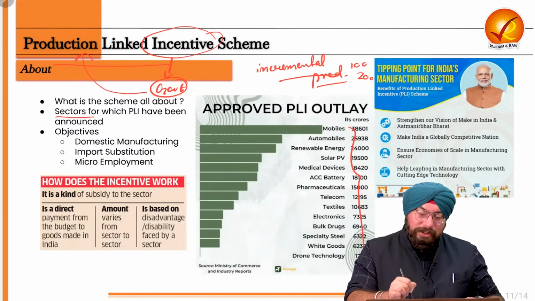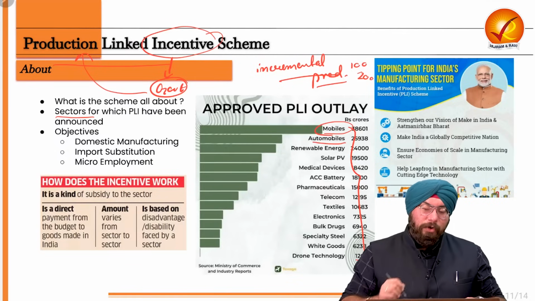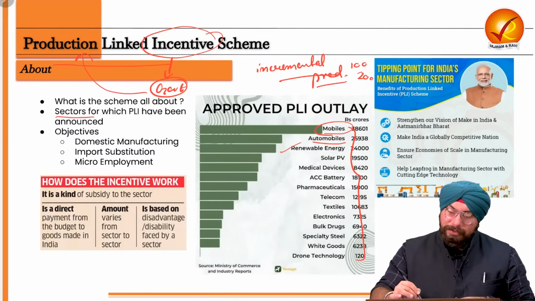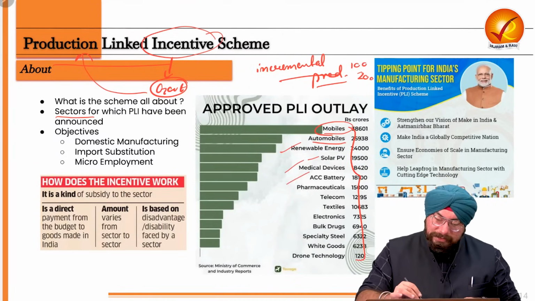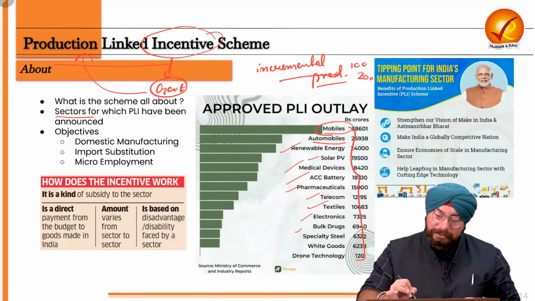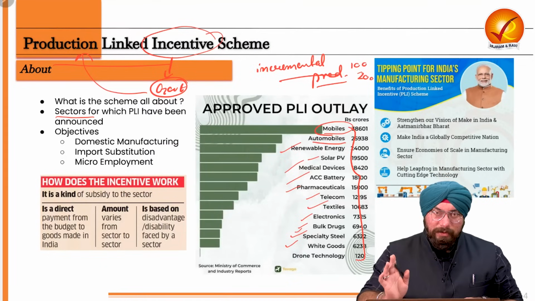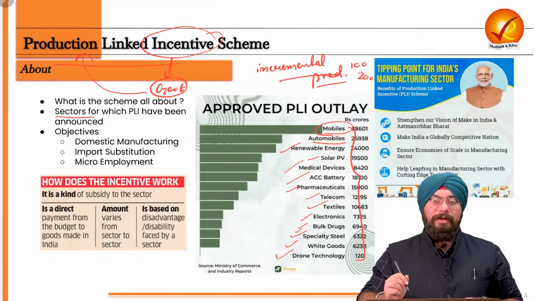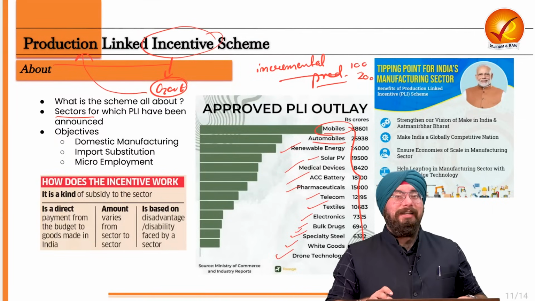These are the sectors mentioned here: the mobile sector, so smartphones and all, the automobile sector, renewable energy, solar photovoltaic cells, medical devices, ACC battery, pharmaceuticals, telecommunication services, textiles, electricity, electronics, bulk drugs, specialty steel, white goods, for example your TVs, air conditioners, washing machines, refrigerators, and drone technology. All these sectors are a part of this production linked incentive scheme.